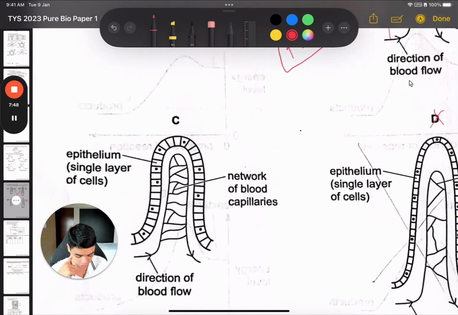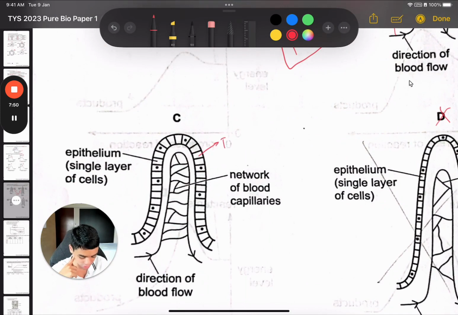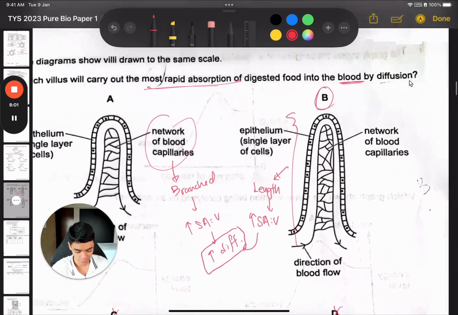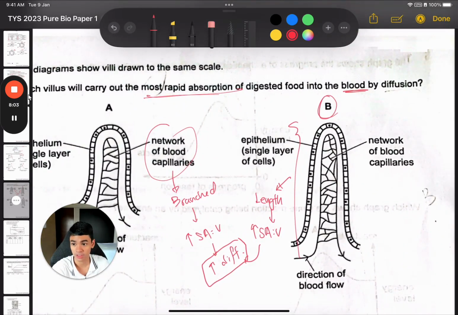And for C, you notice it's very thick compared to the other options. That means it's harder for things to diffuse across because there's more distance to diffuse across. And so that makes it a downside actually. So the best one will be option B for question 7.